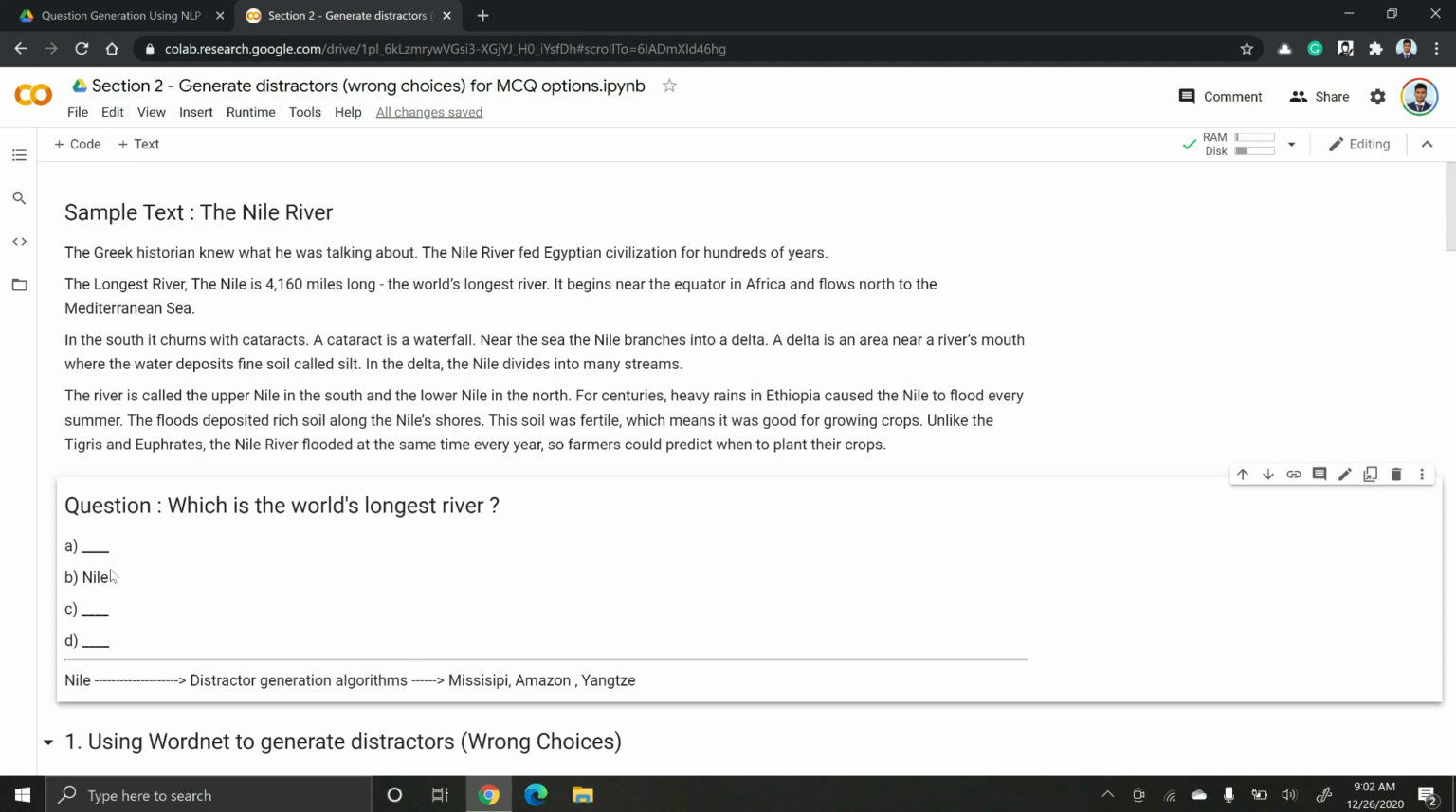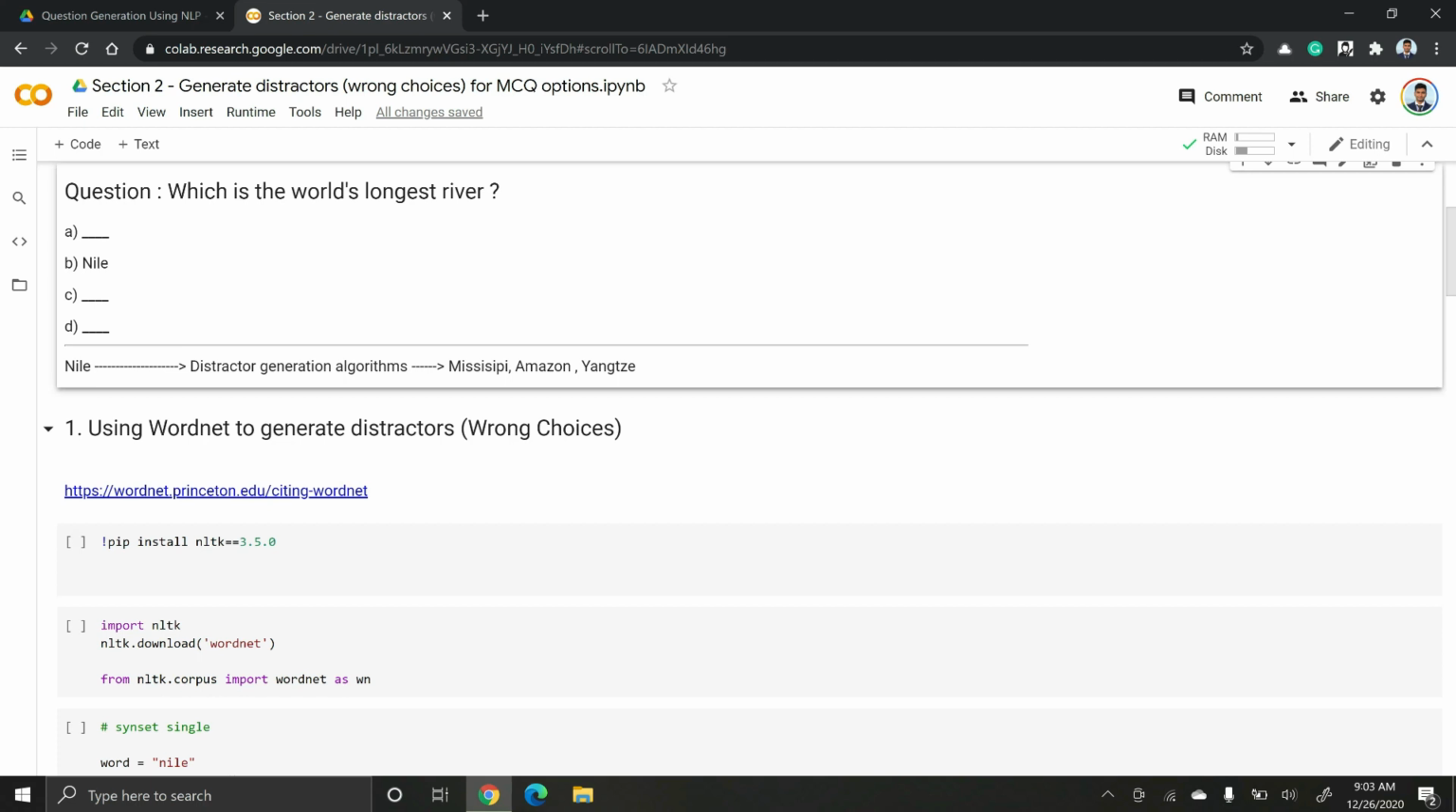Our goal is how we can take this correct answer and generate distractors from it. Distractors here means, let's say you give Nile to the distractor generation algorithm and it will give out Mississippi, Amazon, Yangtze as other choices.